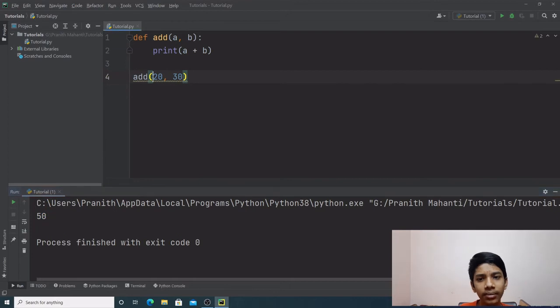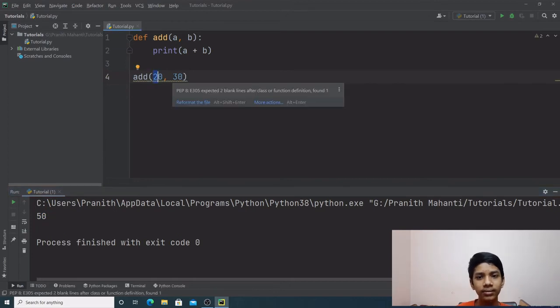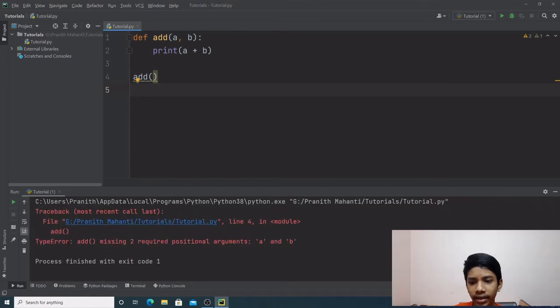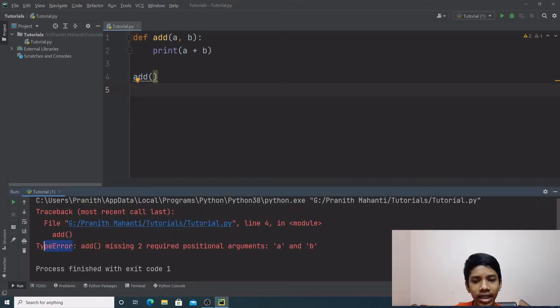That's because 20 plus 30 is 50. Simple, right? But what if we don't give the values? What would happen then? If we run the program, we get a type error. That's because there are two arguments which have not been supplied. So Python definitely throws an error.